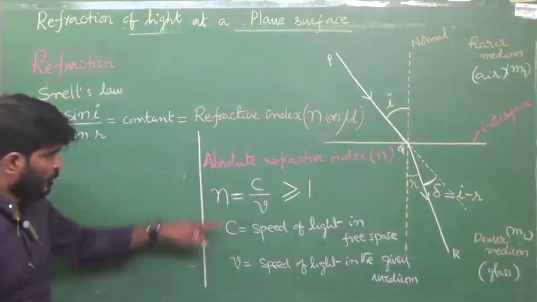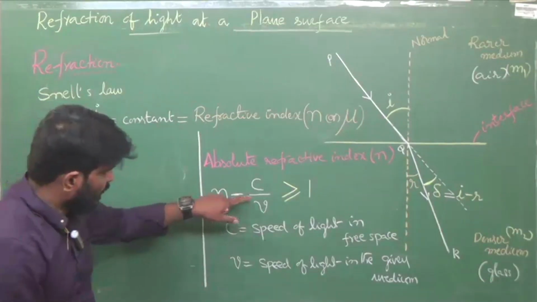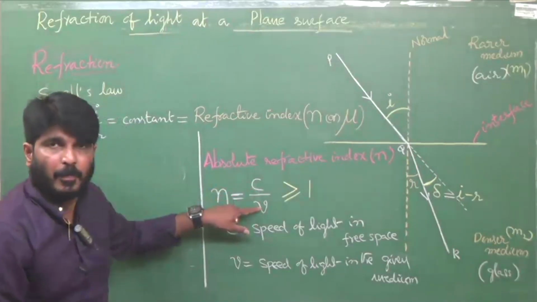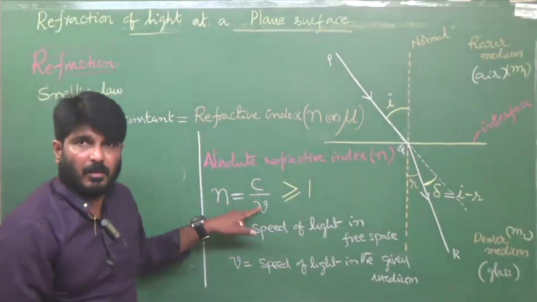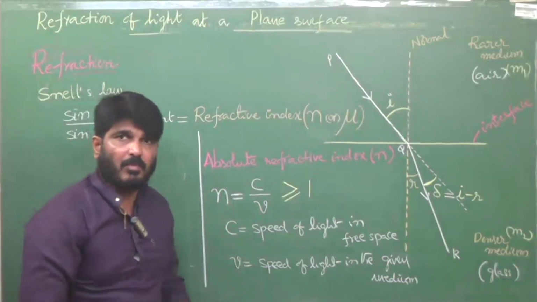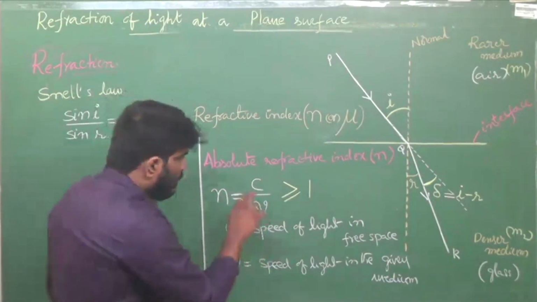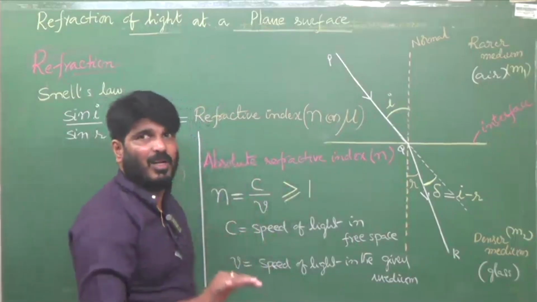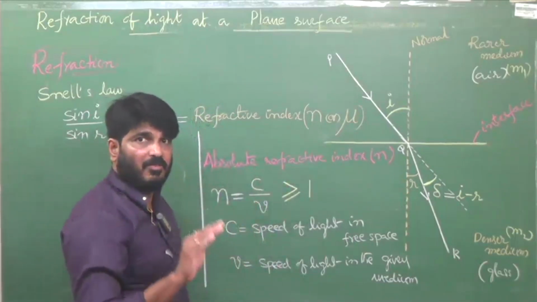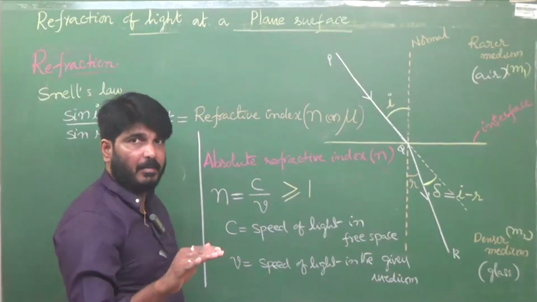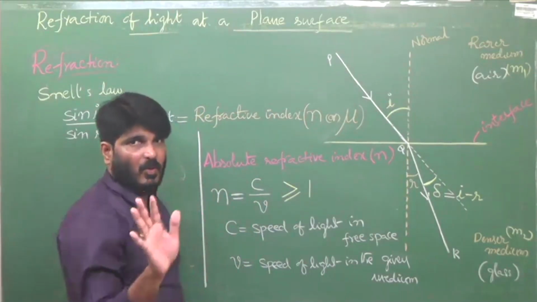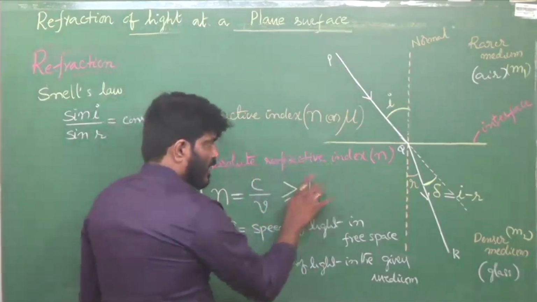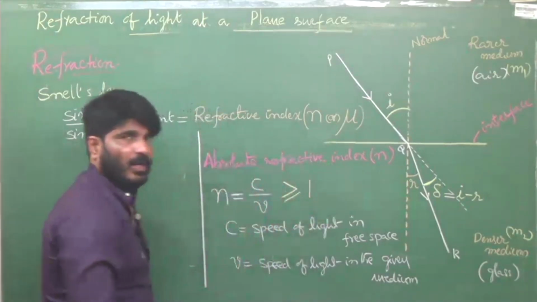Is that clear? Absolute refractive index is the ratio of C and V. Sometimes in board exams, a 1 mark question, how you can expect: can the absolute refractive index of a material medium be less than 1? No. Your answer should be no. Absolute refractive index is always greater than or equal to 1.